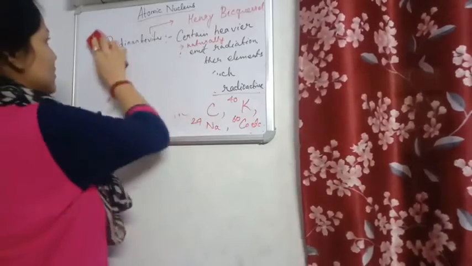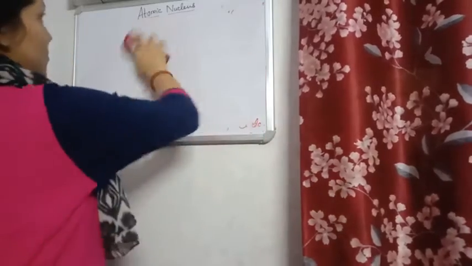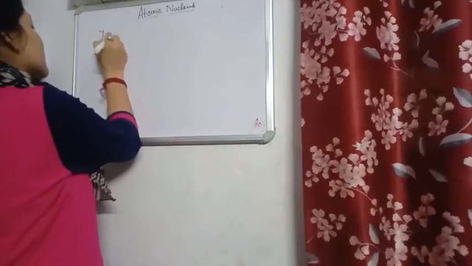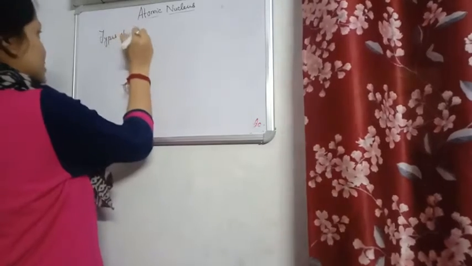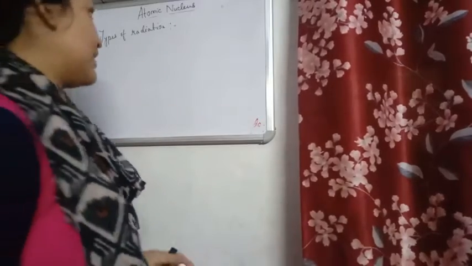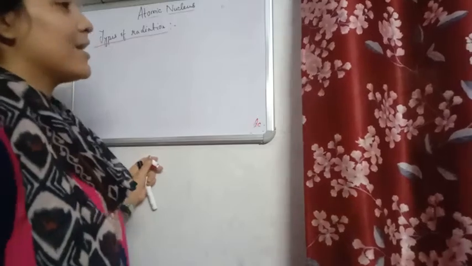Now, we do the next part, that is types of radiations. Radioactivity, we are seeing that some heavier elements or lighter elements are emitting out radiations.